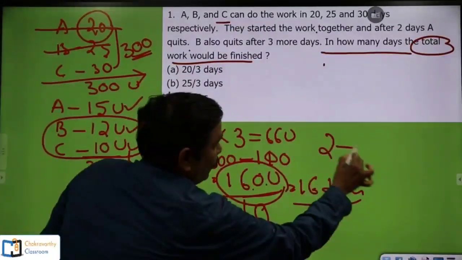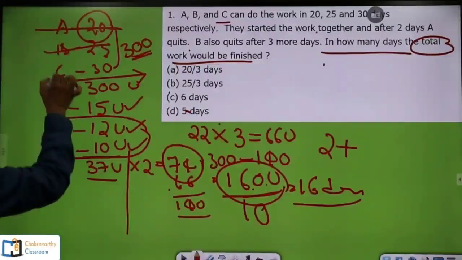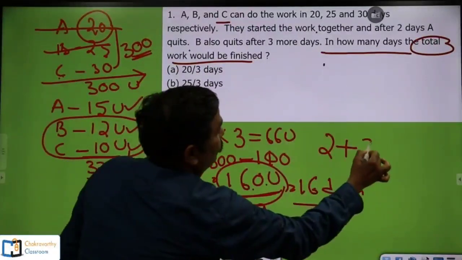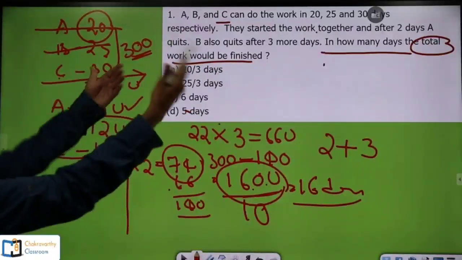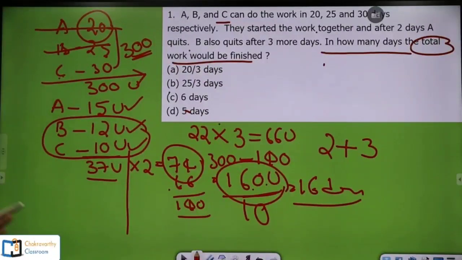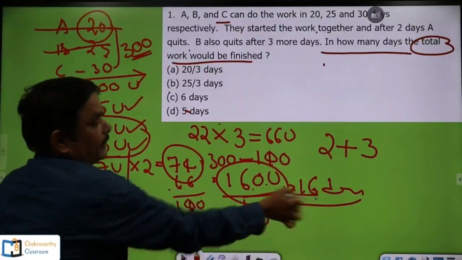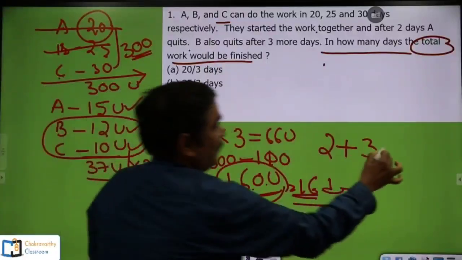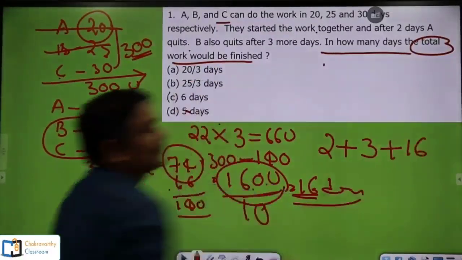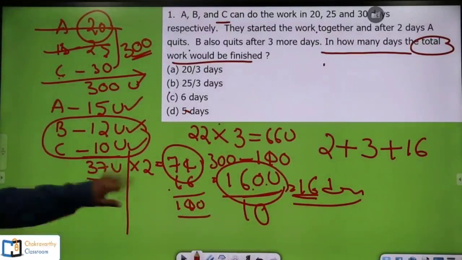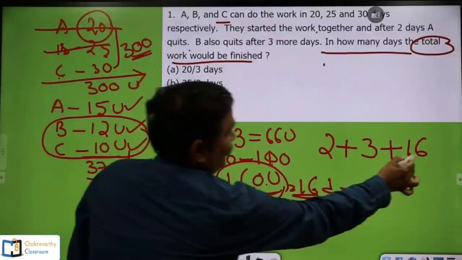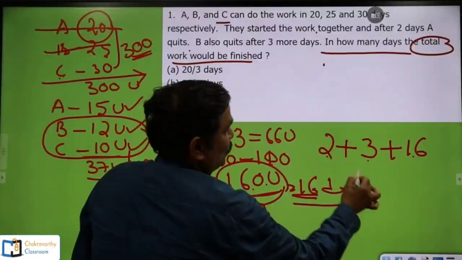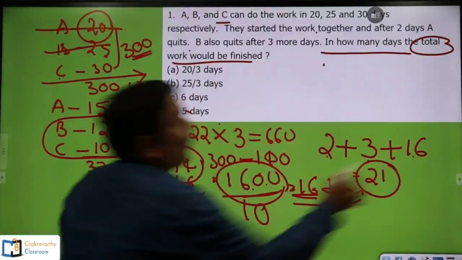Then A quit the work and B and C together worked for 3 days. And finally, after A and B quit, C finished the remaining work in 16 days. So 16 plus 3, 19 plus 2. My answer is 21 days.